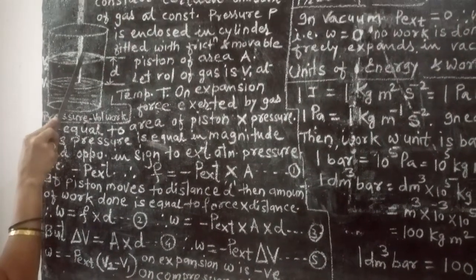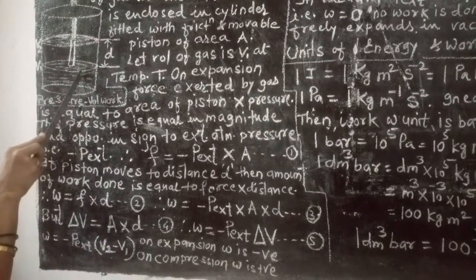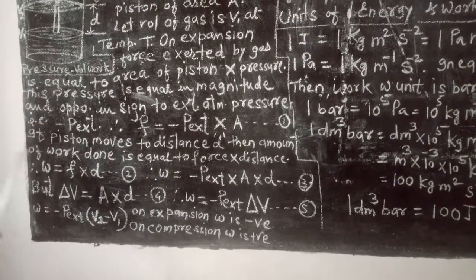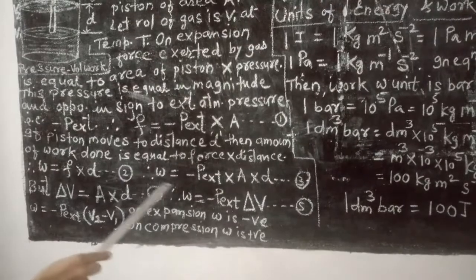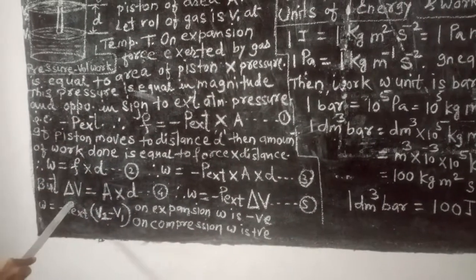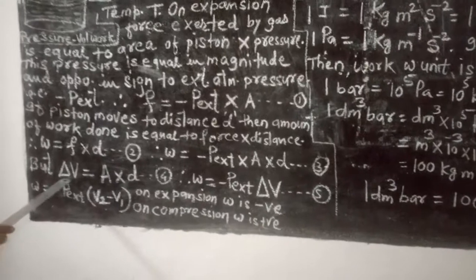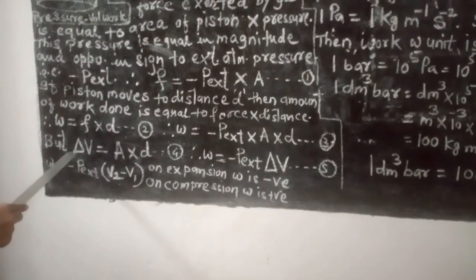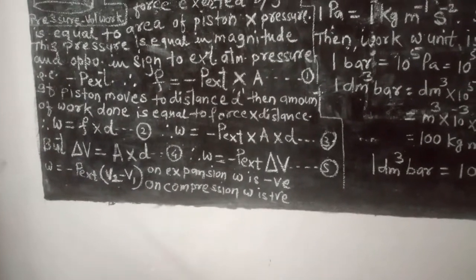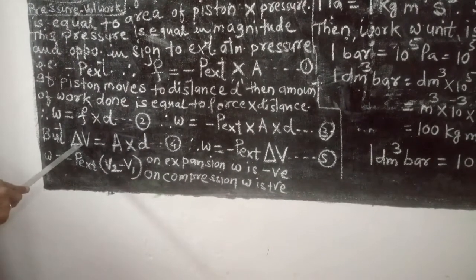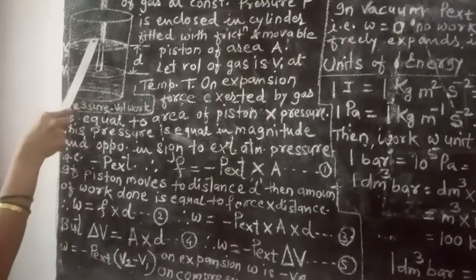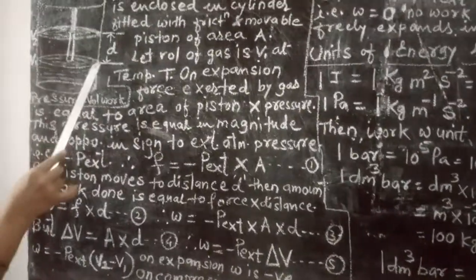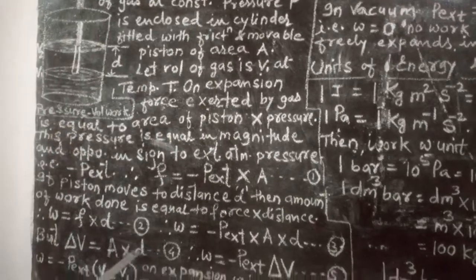there is a change in volume, V2 minus V1, which is represented by delta V. This delta represents the change, final volume minus initial volume. So this delta V, change in volume, final volume minus initial volume, is nothing but area into the distance or